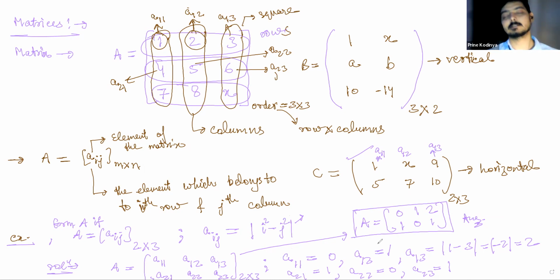So you have to form this matrix aij, which is mod of i square minus j square.